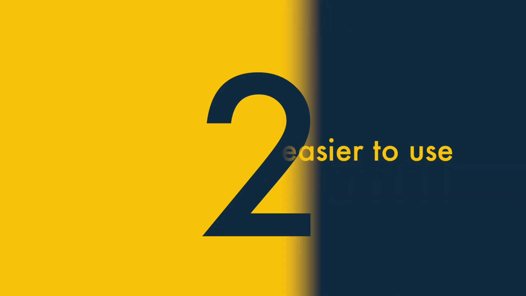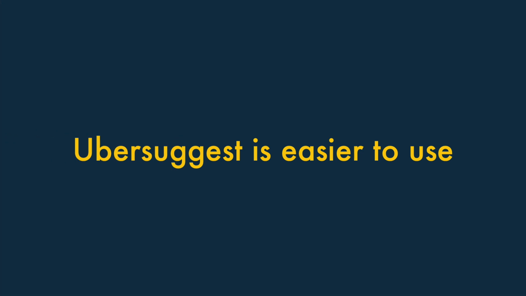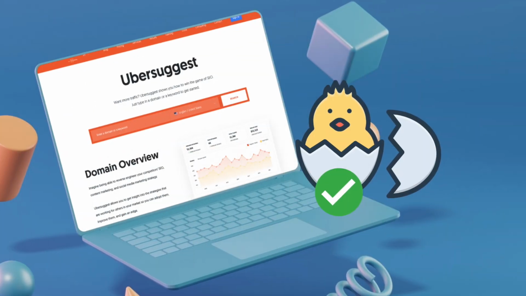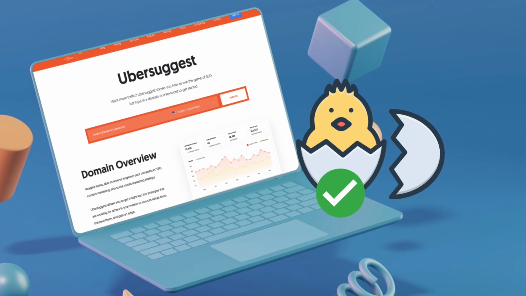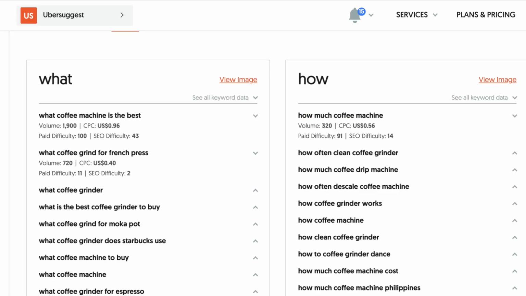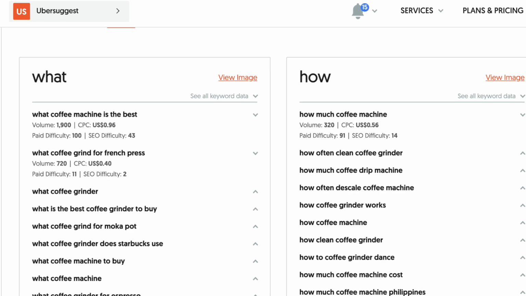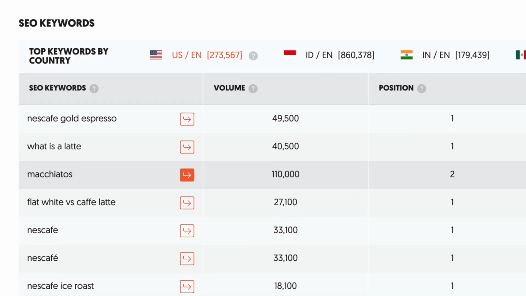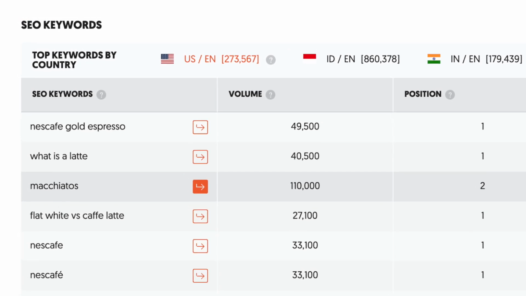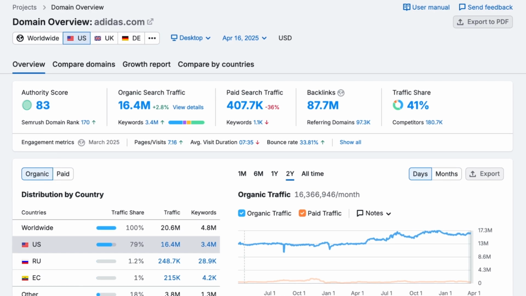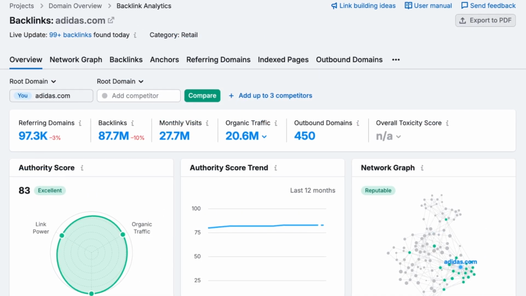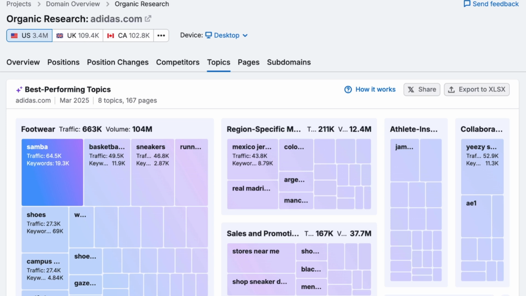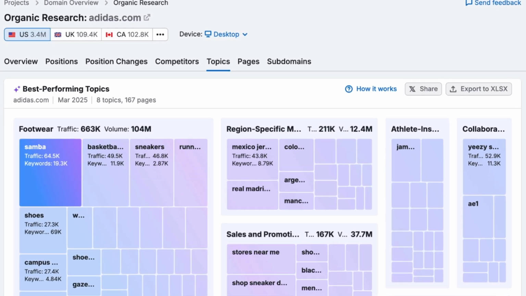2. Ubersuggest is easier to use. Ubersuggest is the more beginner-friendly platform of the two platforms under discussion. Its intuitive interface is designed to guide new users through essential SEO tools without overwhelming them. By contrast, Semrush, while extremely powerful, can feel a little bit intimidating to those just starting out in SEO.